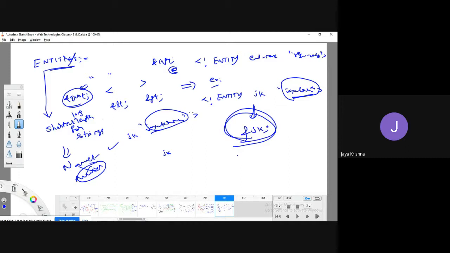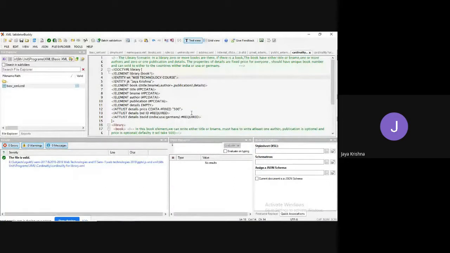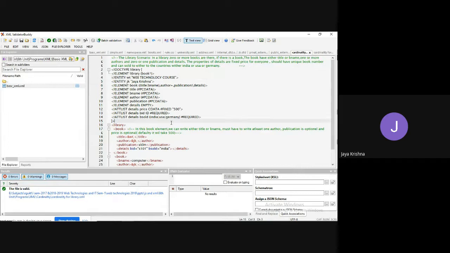Okay. Now I will show the execution part of this. Yes, guys, you can observe. Here I have taken the valid one. It is a library scenario. In a library, zero or more books are there.